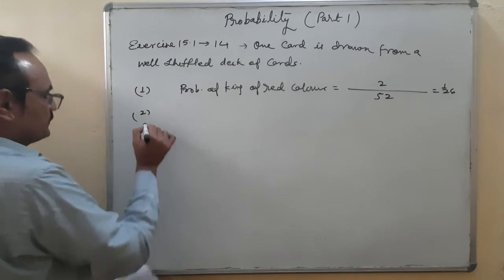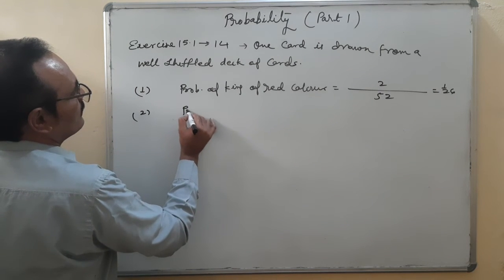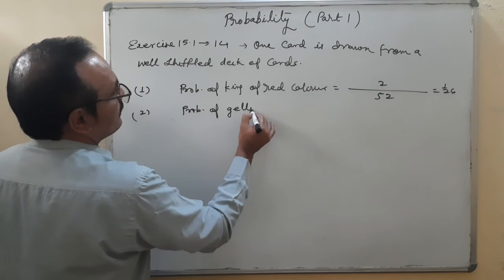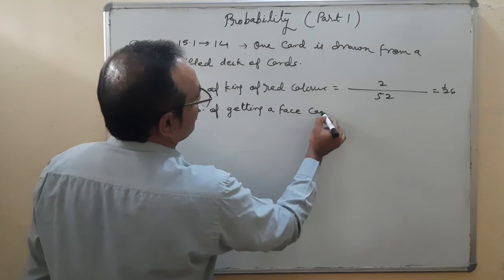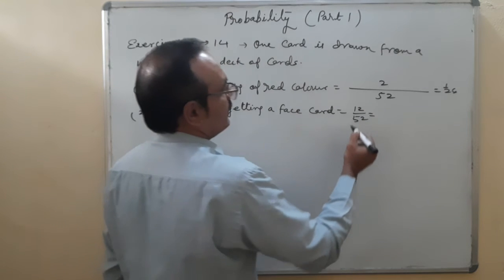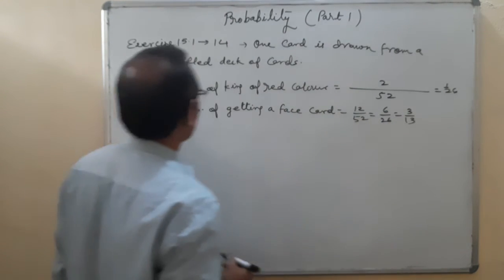Second one is a face card. Probability of getting a face card. How many face cards? 12 upon 52. So 6 upon 26, 3 upon 13.